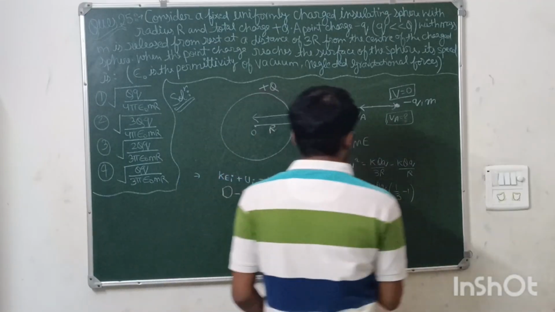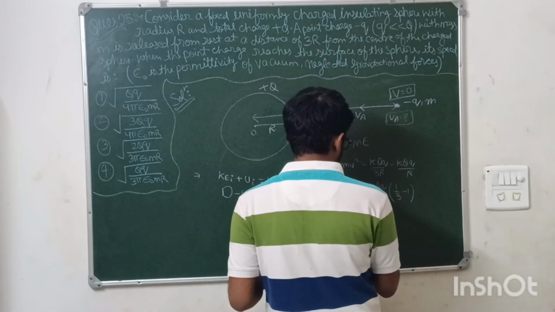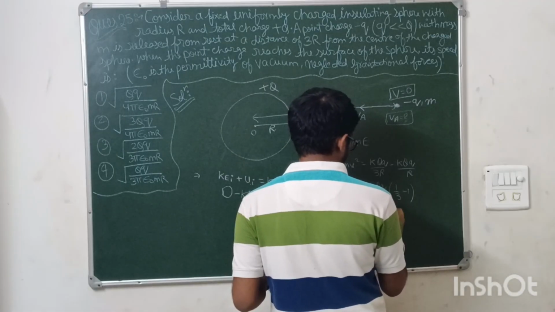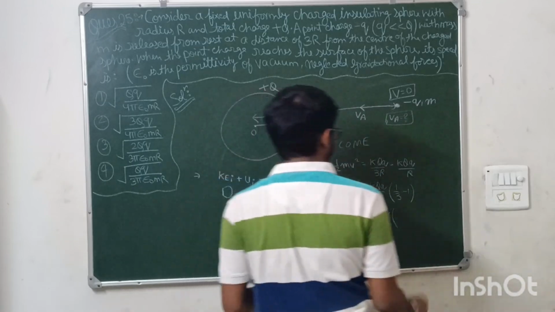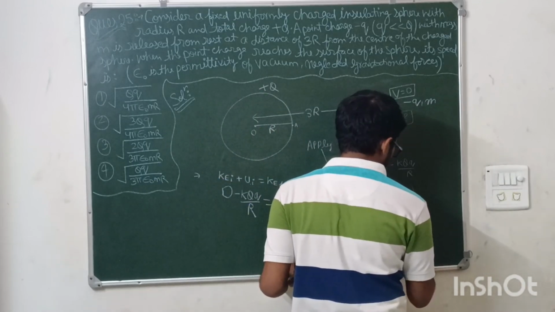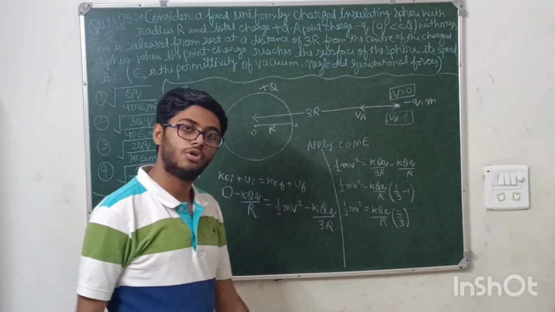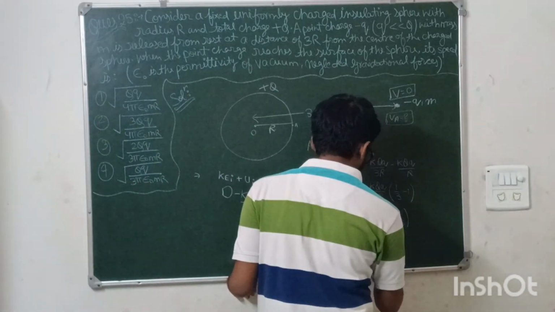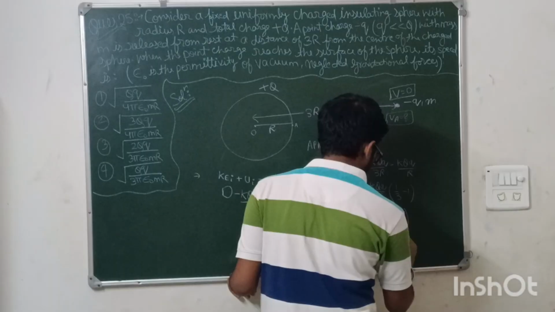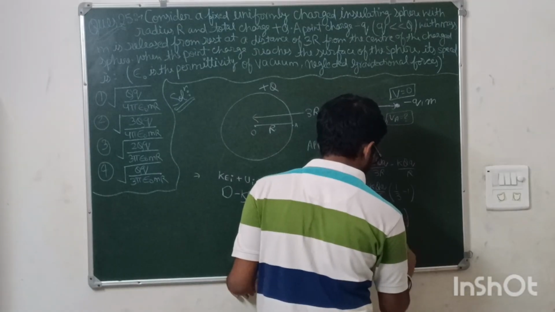Sorry, this will be 2 by 3. So half mv square equals 2kqQ upon 3r.